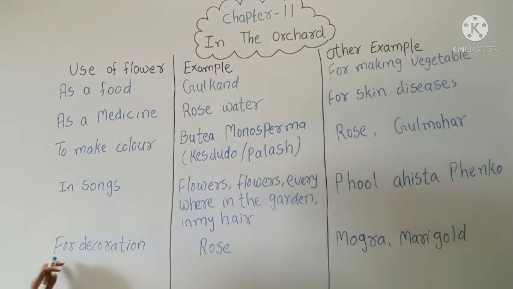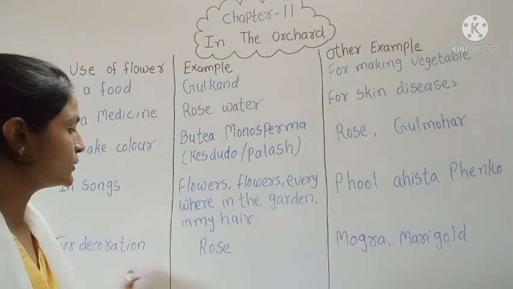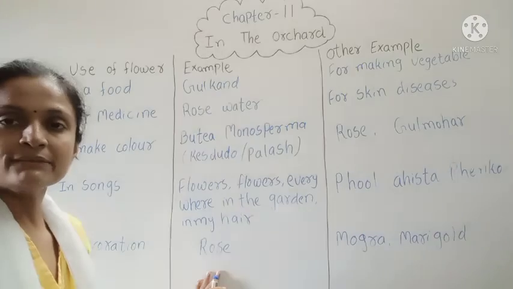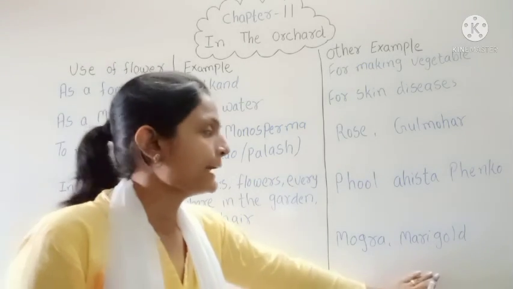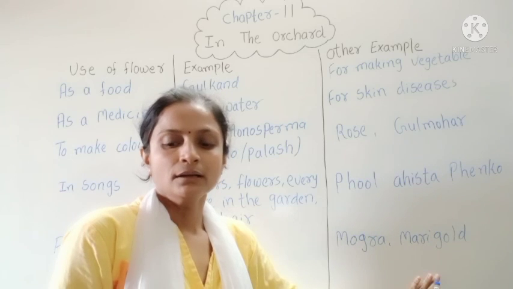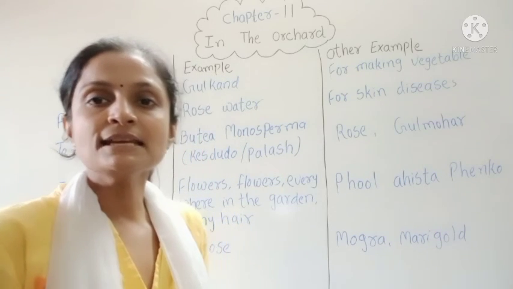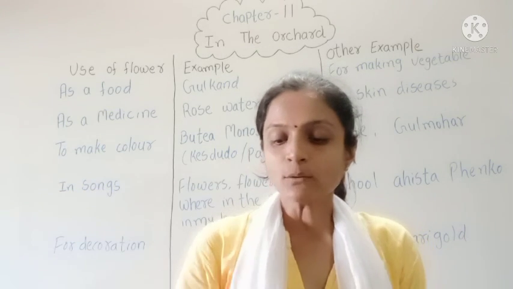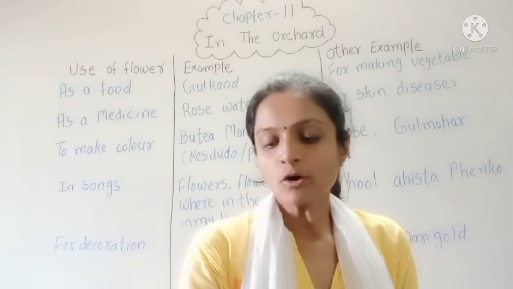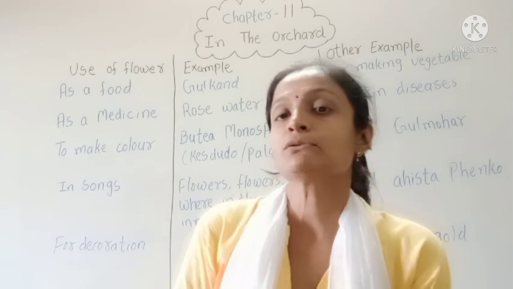Now the next is decoration. What flowers do we use for decoration? The rose is given. Here you have to write mogra and marigold. Is that clear to everyone? Next is puja. Here they have given two blanks. For perfume and puja, in both the columns you have to write examples.